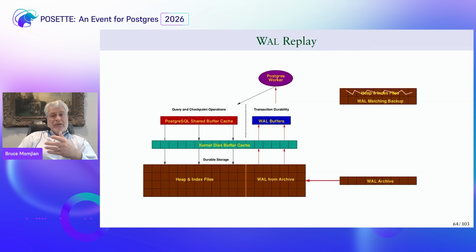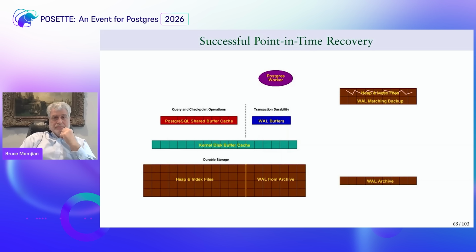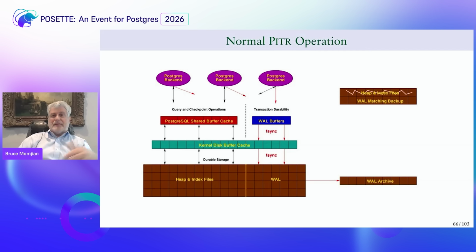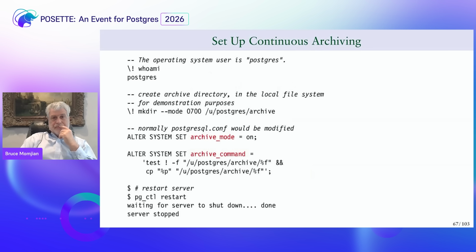And then, once I've replayed all of the write ahead log that was generated during the backup, I can start to pull files from the write ahead log archive, which is on the bottom right, and replay those, which allows me to go past the time of the backup all the way forward until the point where I want to recover to. Okay, so that's a success. Now I've got a successful recovery, and I can start up Postgres and run it just like before, now running with my point in time recovery.